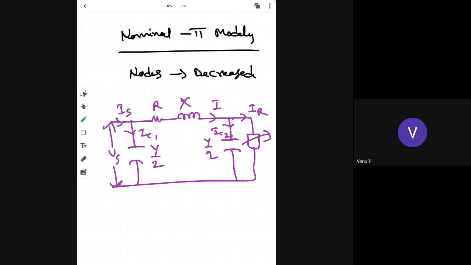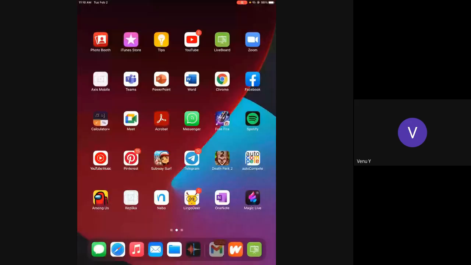In general, if you analyze this nominal pi model, this will be sufficient and good for analysis. All right. So therefore, let us consider the nominal pi model.